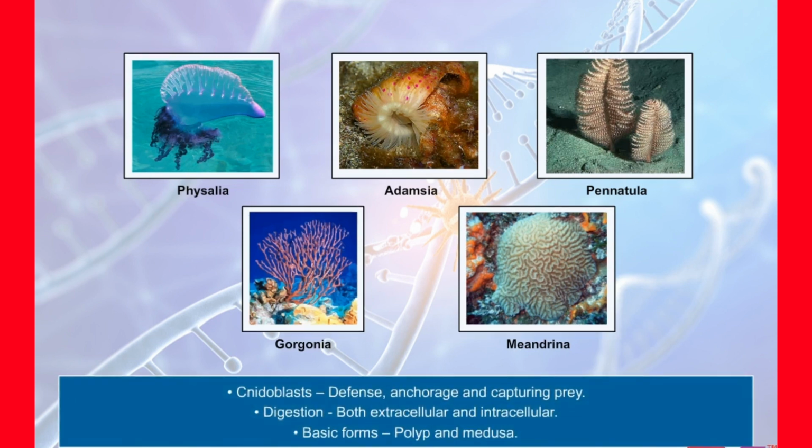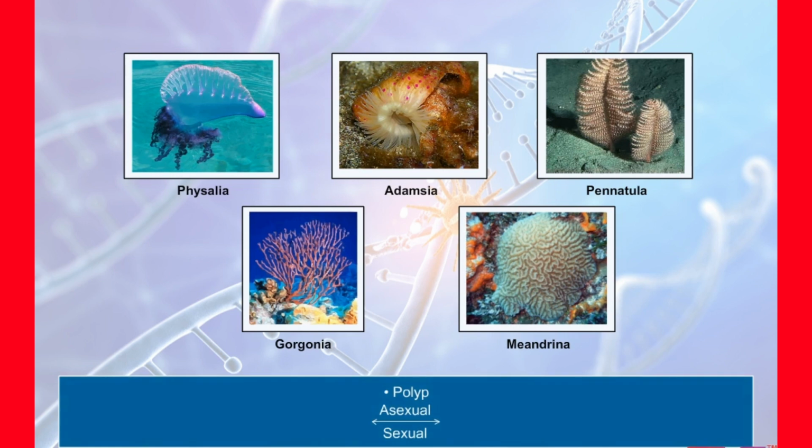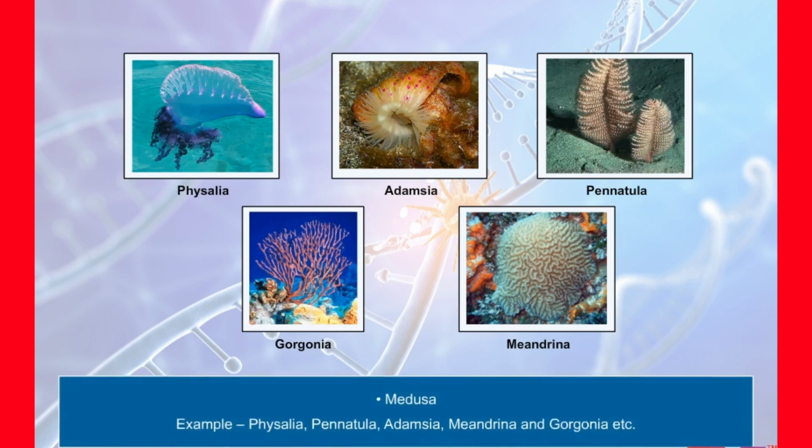Cnidoblasts are used for defense, anchorage, and capturing of prey. Both extracellular and intracellular digestion is found. They exhibit two basic body forms called polyp and medusa. Polyps produce medusae by asexual reproduction, and medusae form the polyps by sexual reproduction. Physalia, Portuguese man of war, Pennatula, sea pen, Adamsia, sea anemone, Meandrina, brain coral, and Gorgonia, sea fan, are some examples of cnidarians.